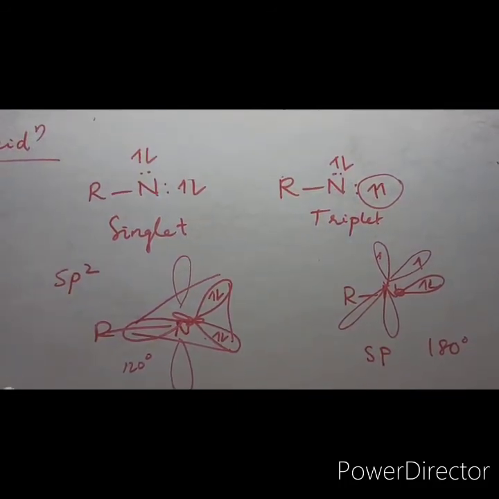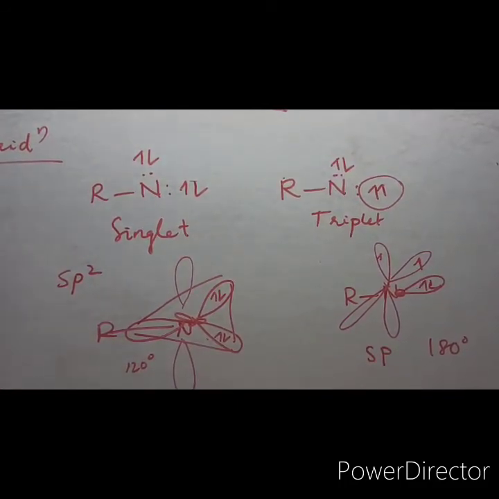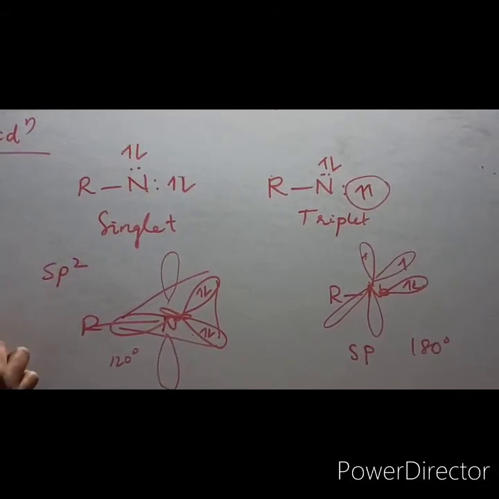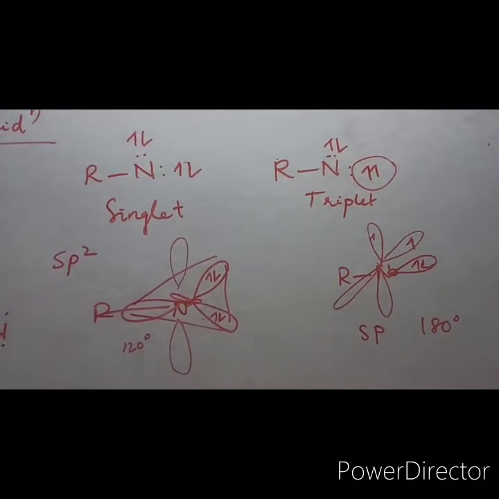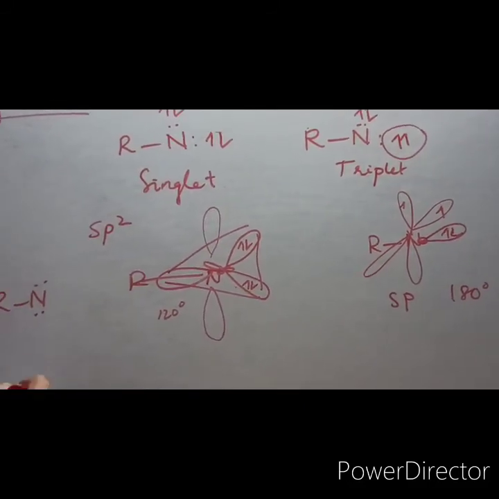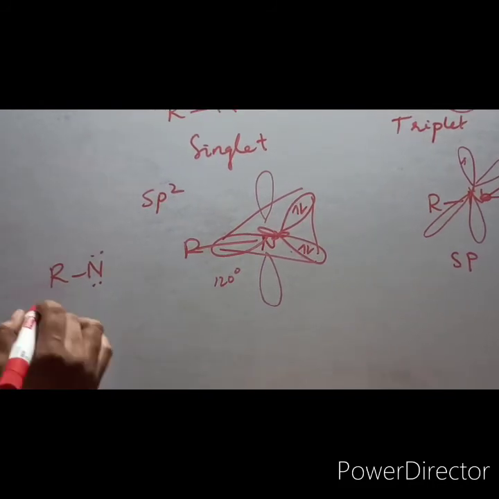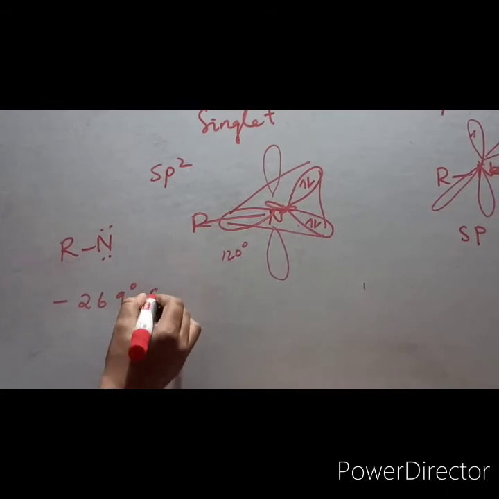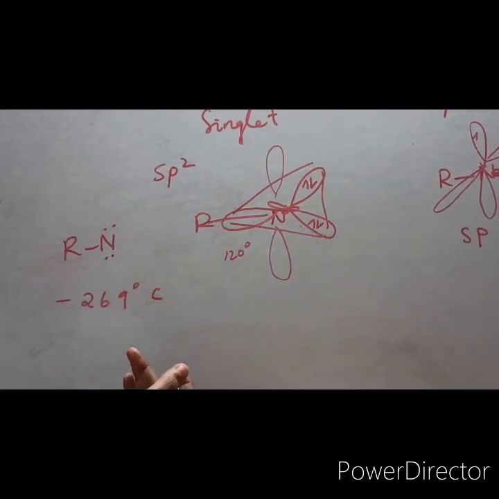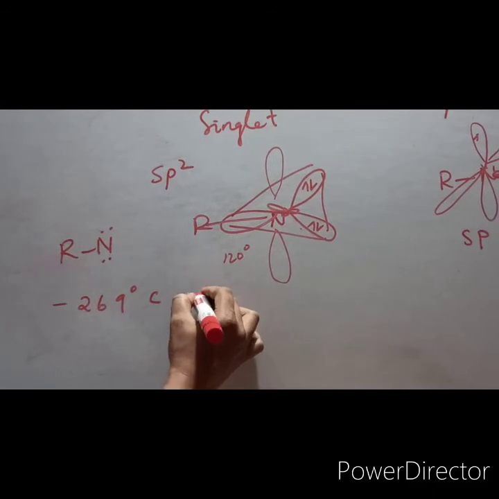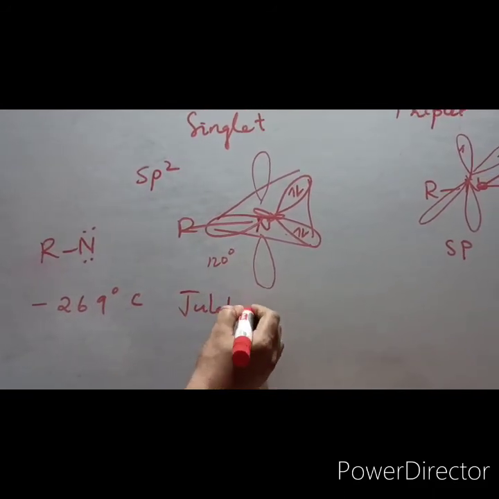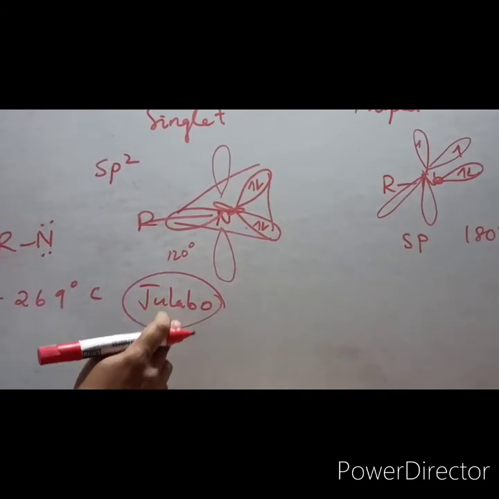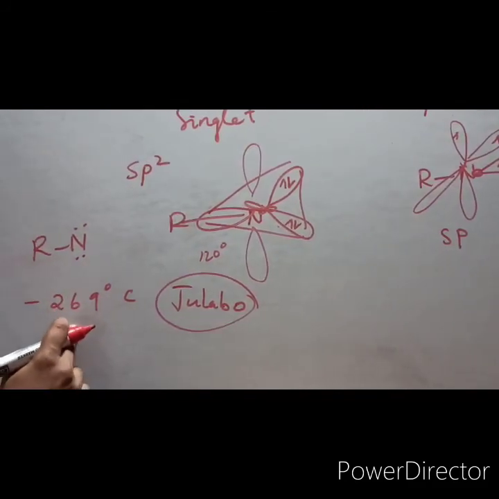Okay. Now coming to the stability. Alkyl nitrenes like R-N are very unstable and they are highly reactive. And these are isolated at minus 269 degrees Celsius, and at such low temperature is obtained by doing the reaction in a special instrument called Julabo. This will give the temperature as much low as this.